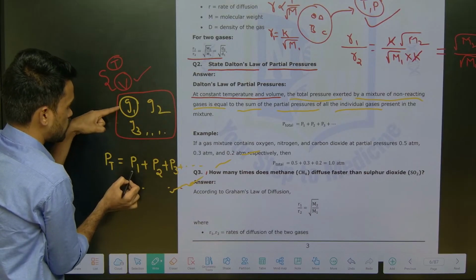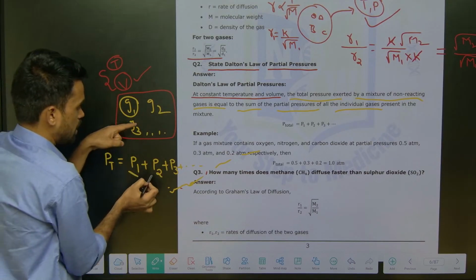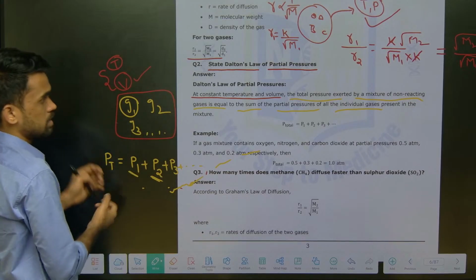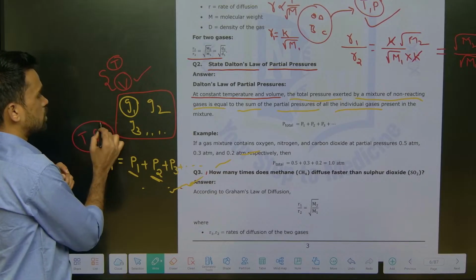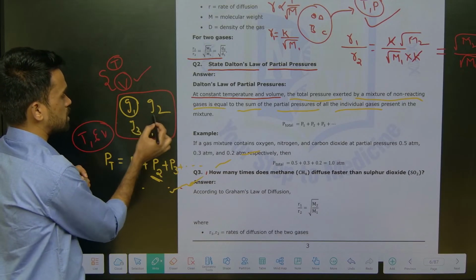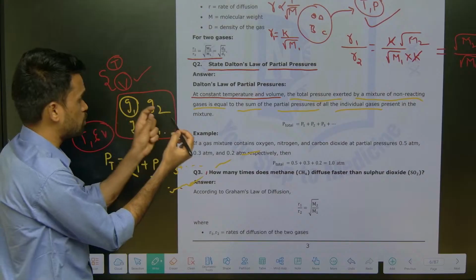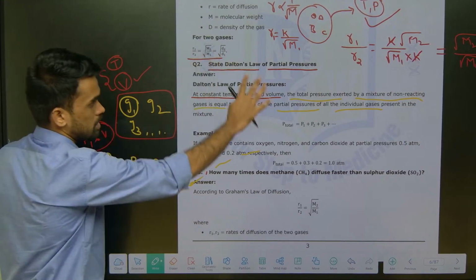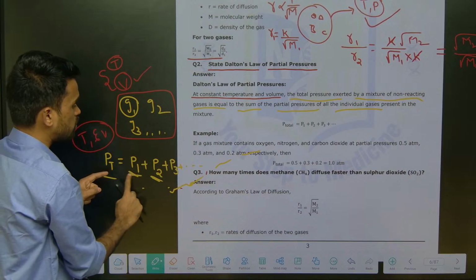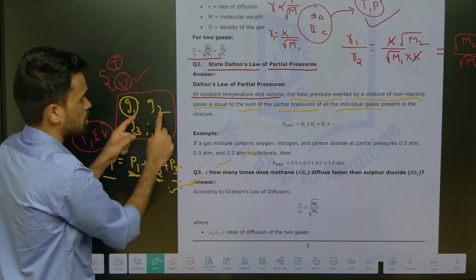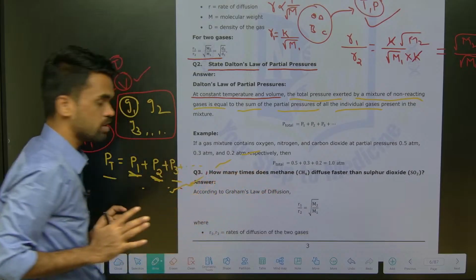Gas 1 is exerting partial pressure P1 and gas 2 is exerting P2, like that. So the total pressure of all gases here will be equal to the sum of the partial pressures of the gaseous substances present here.